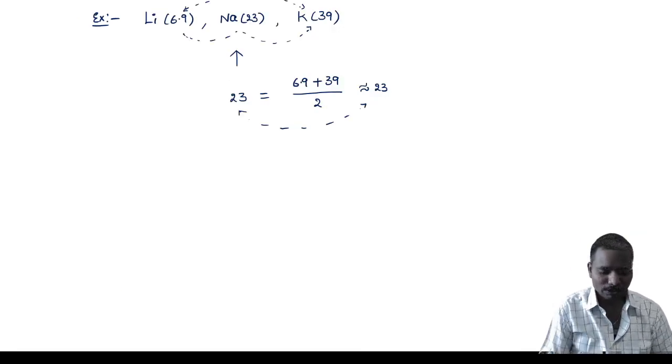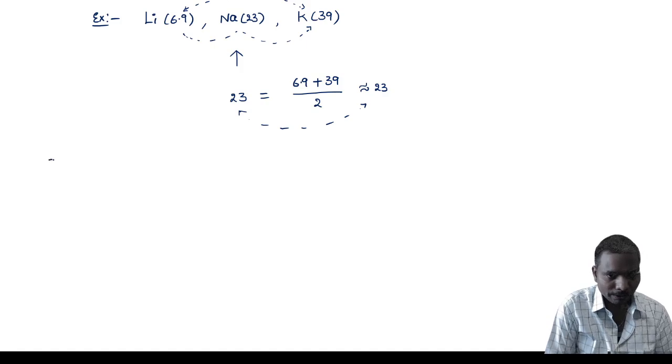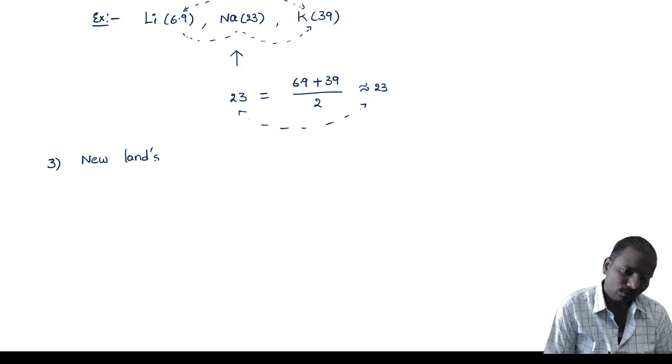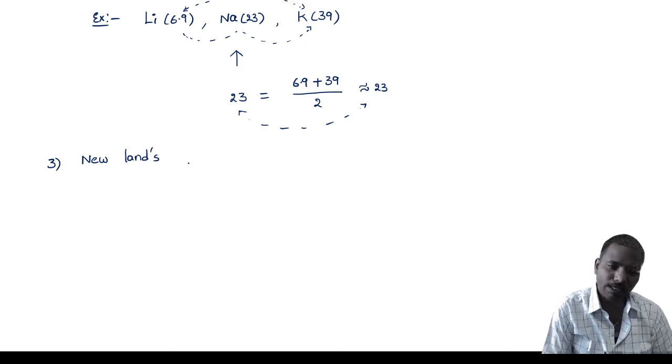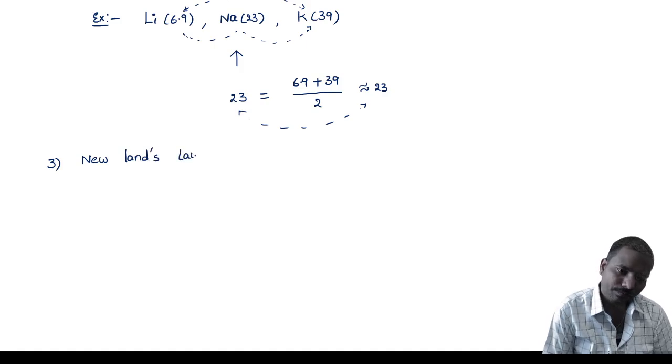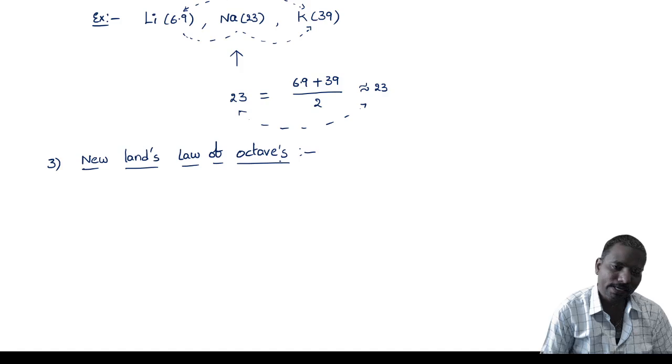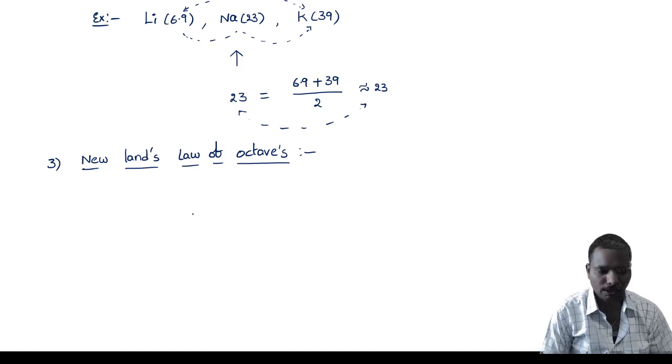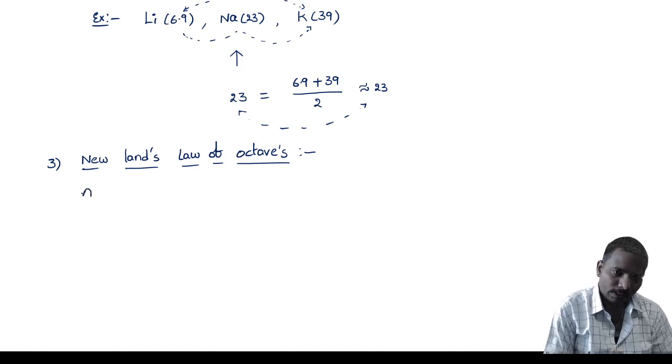Coming to the next one, third one, Newlands. The scientist Newlands proposed the theory called the law of octaves, or octave theory. Octave theory is given by the scientist Newlands. That is the very important thing. So note down here.